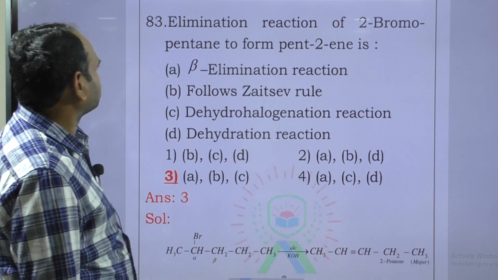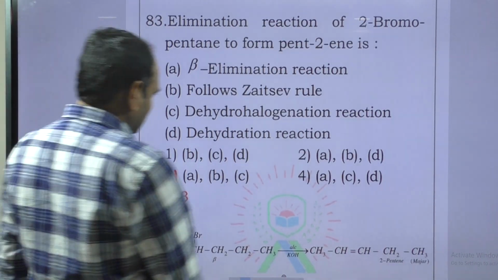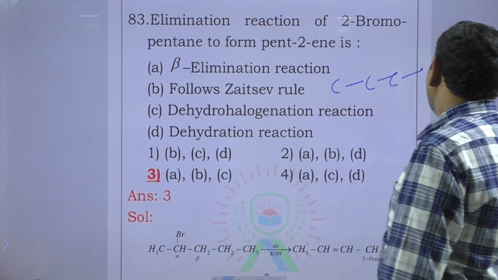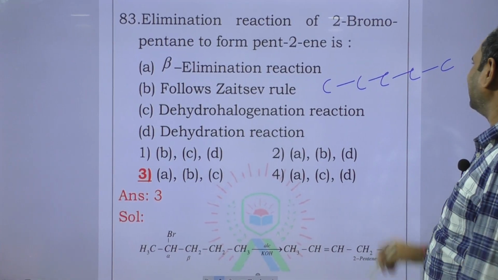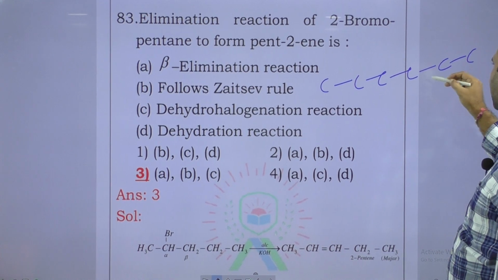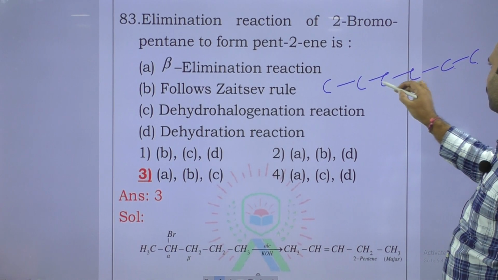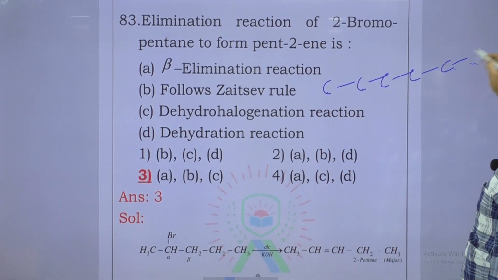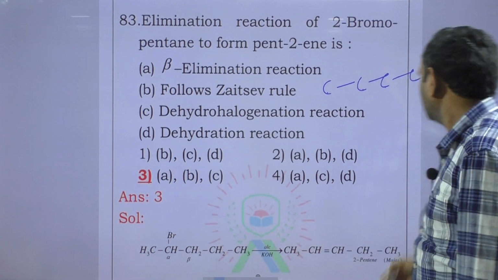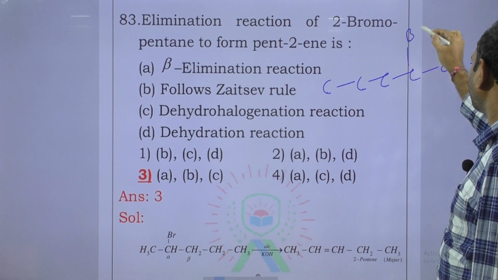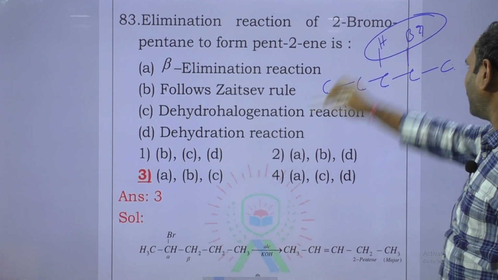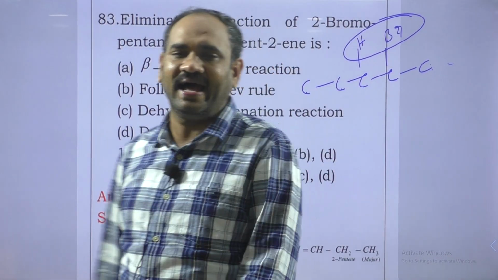Next question, elimination reactions. Here, 2-bromopentane. This is the alpha-beta elimination, dehydrohalogenation.